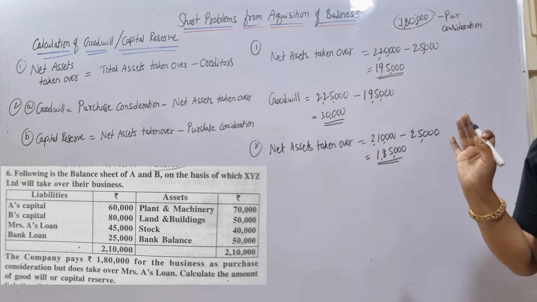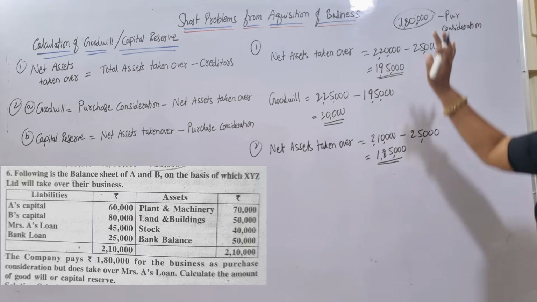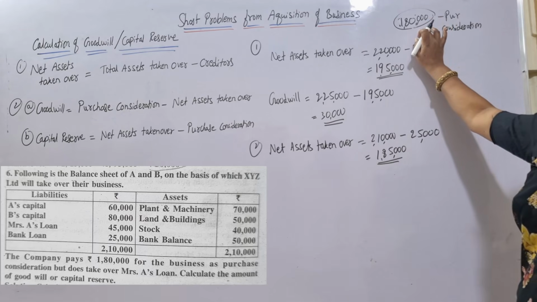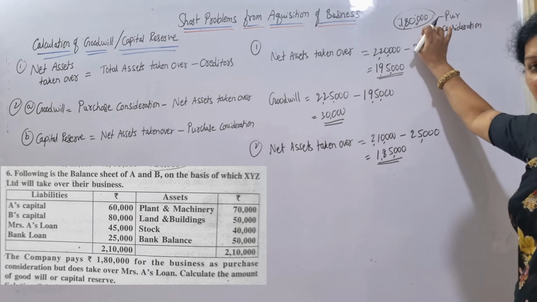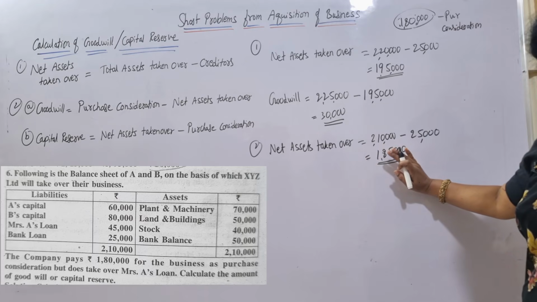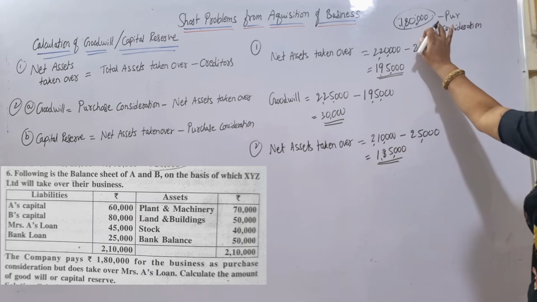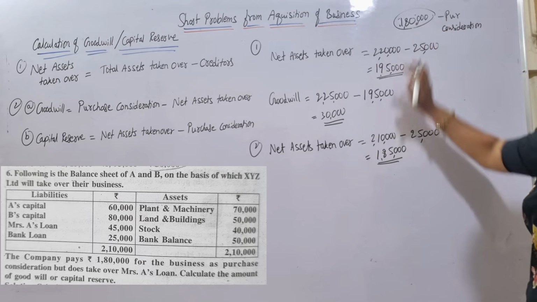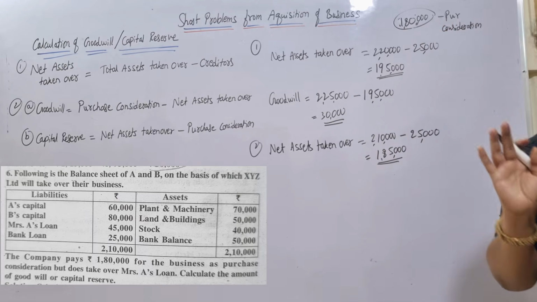It means it's a capital reserve. If purchase consideration is more, goodwill. If purchase consideration is less than the net assets taken over, then that's a capital reserve. The difference we call a capital reserve.